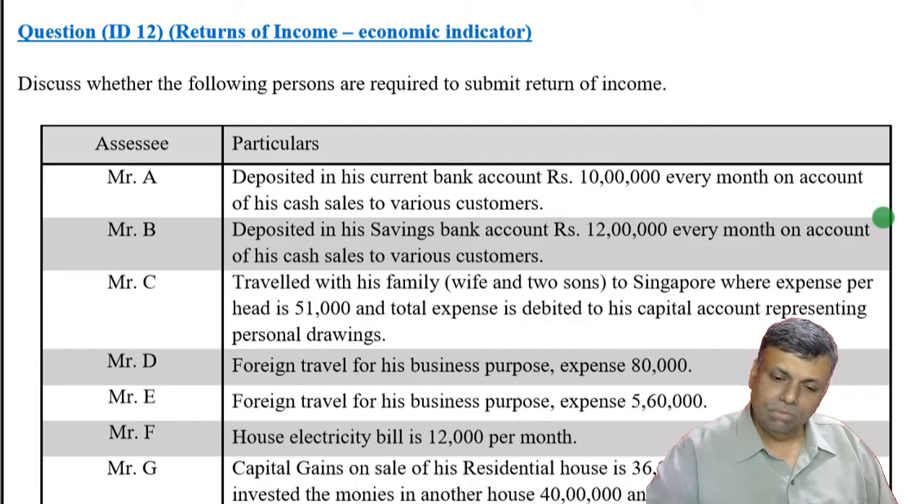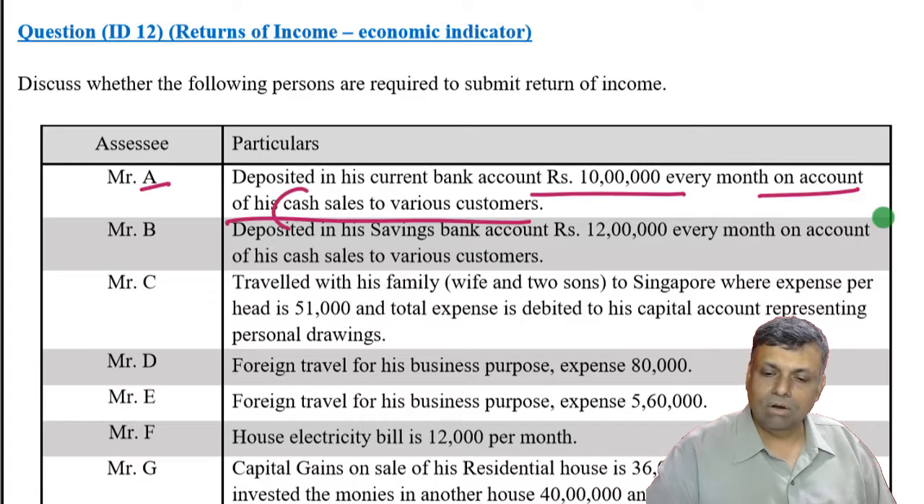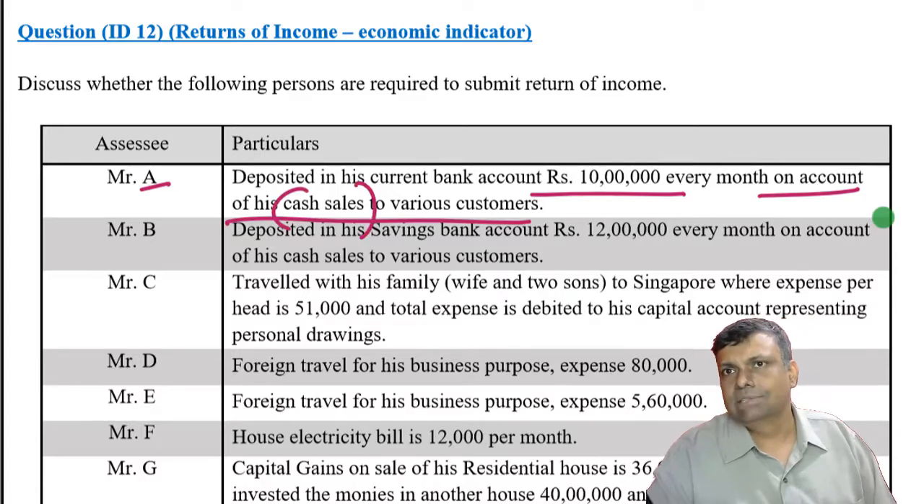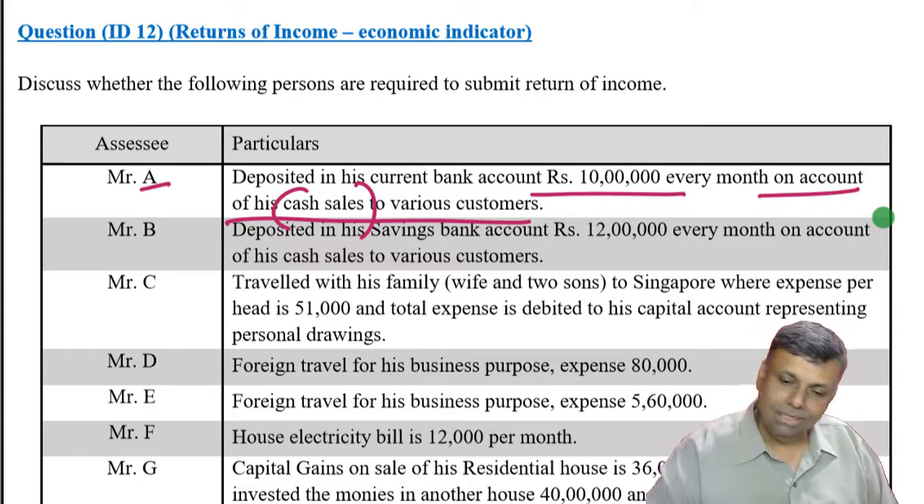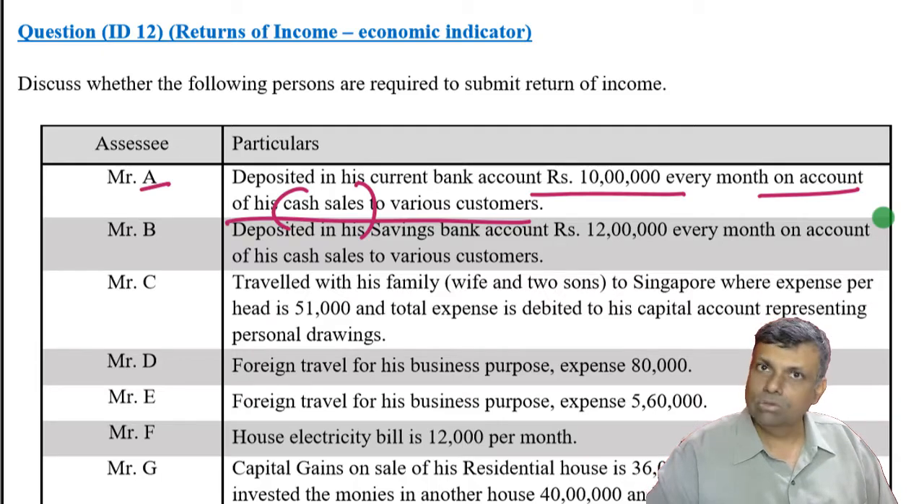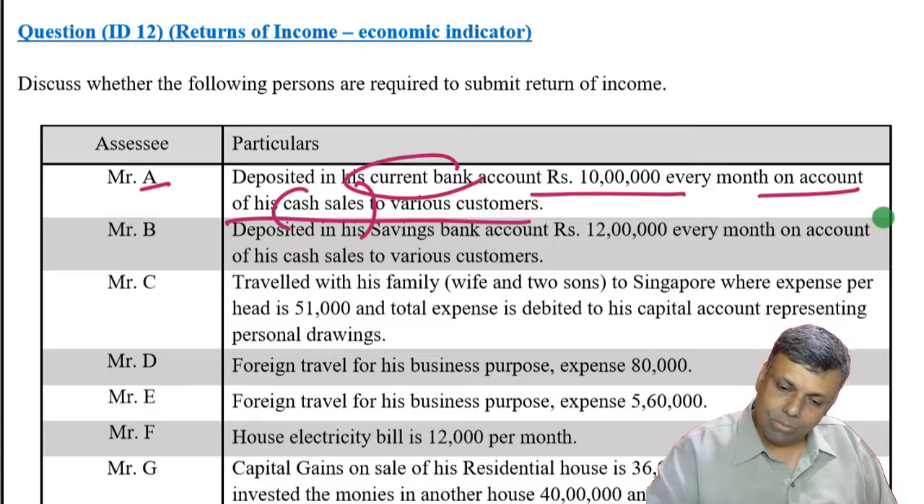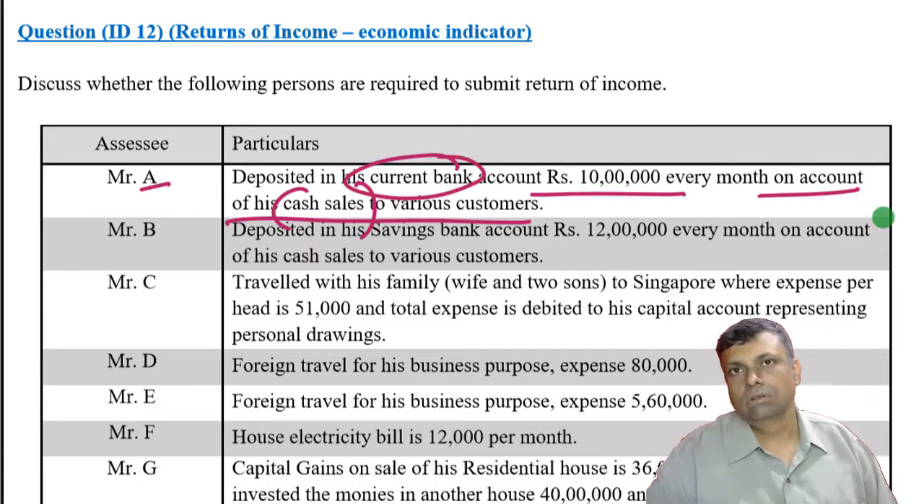Okay, now Mr. A deposits 10 lakh rupees in the bank account every month on account of his cash sales. Now, cash sales is just an example, but it can be a deposit on any account. So, deposited 10,000 every month, so 10,000 into 12. So you are crossing the limit of 1 crore, and are you depositing in a current bank account? Okay, that means are you depositing in the current account? Yes. So you have to file the return of income.